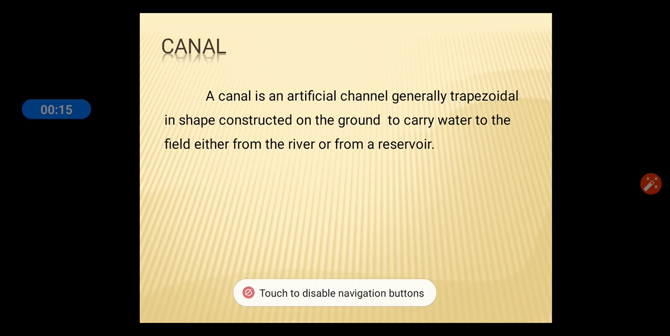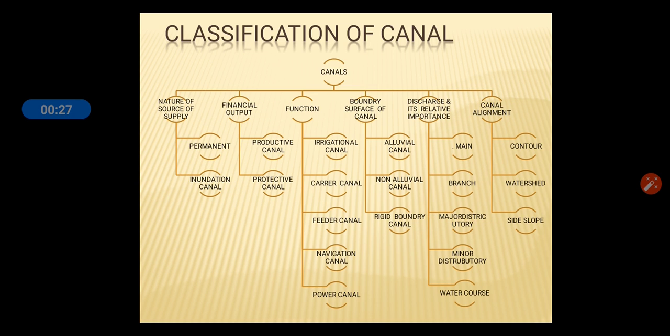A canal is an artificial channel, generally trapezoidal in shape, constructed on the ground to carry water to the field, either from the river or from a reservoir. Canals are classified into six types: nature of source of supply, financial output, function, boundary surface of canal, discharge and its relative importance, and canal alignment.